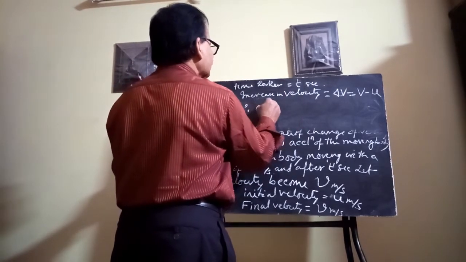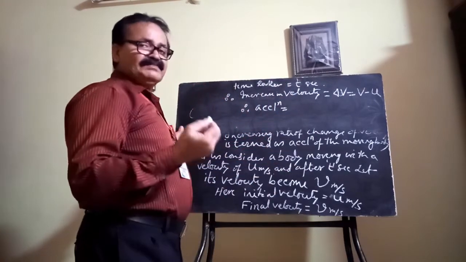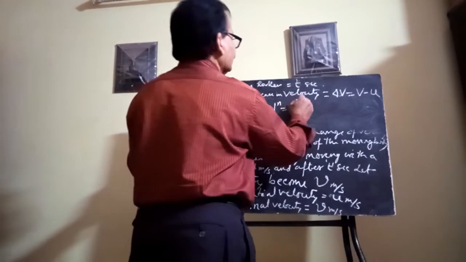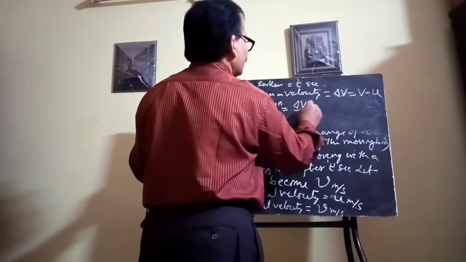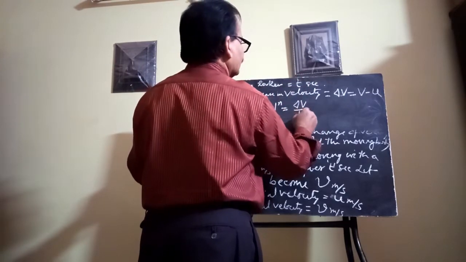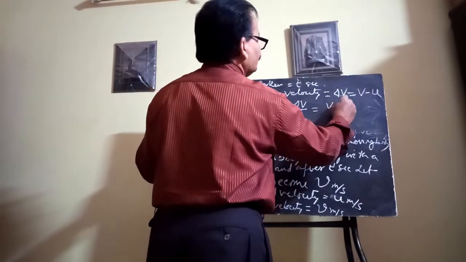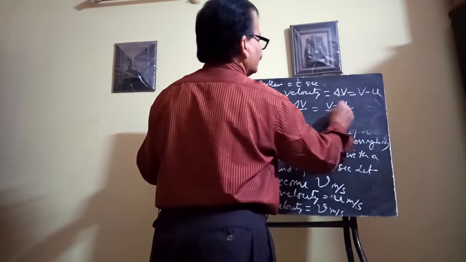Therefore acceleration means change in velocity per unit time. That is del v by t, which is v minus u by t.